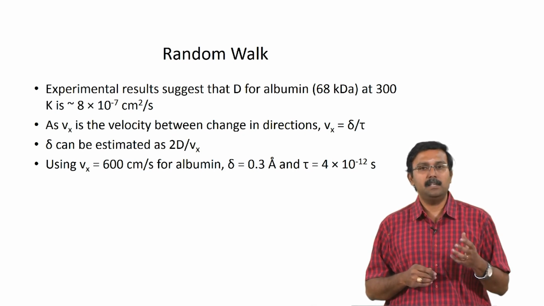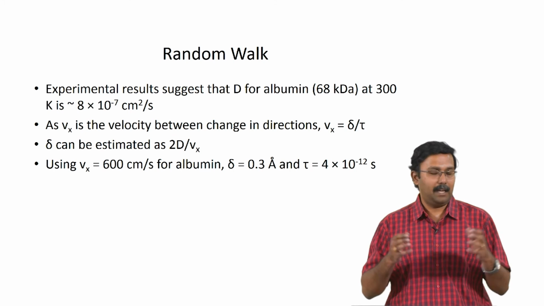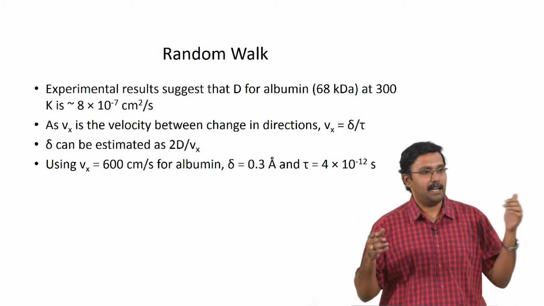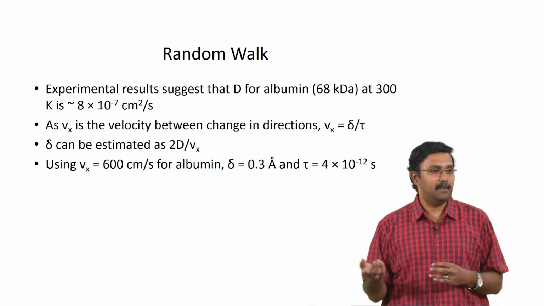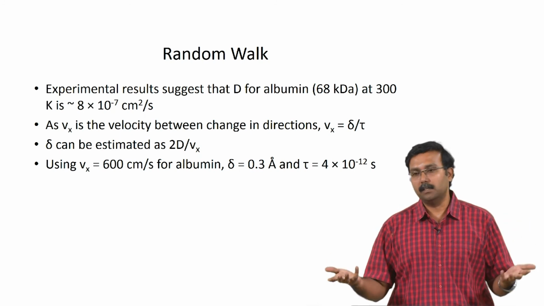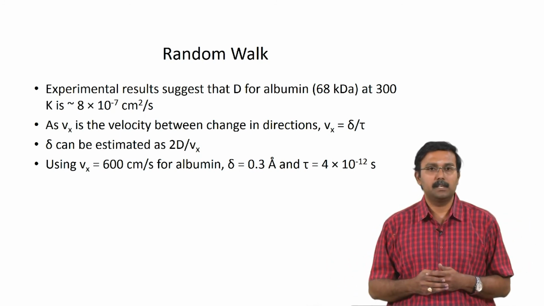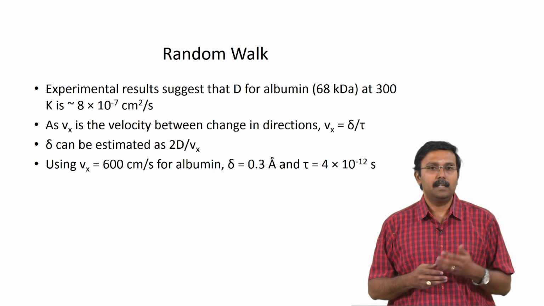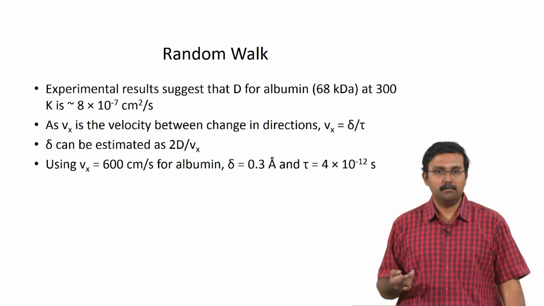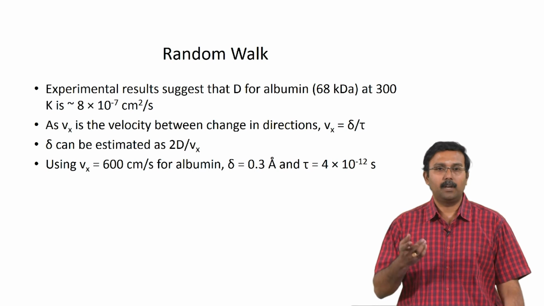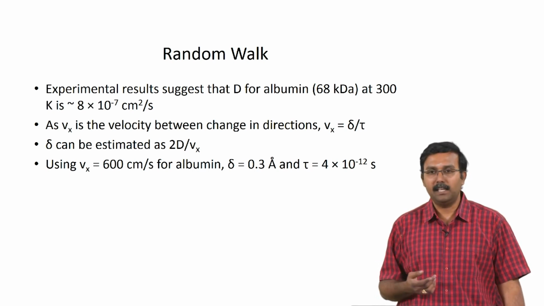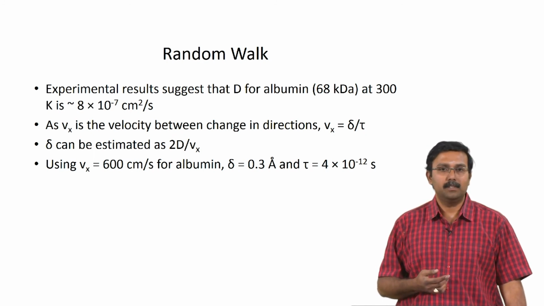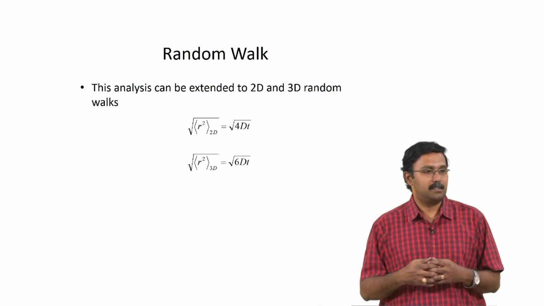So, V is the velocity between the changes in direction. During the persistence time they have a migration velocity, and that would be delta divided by tau. Delta is the distance covered, tau is the persistence time. So, that would be your velocity. Delta can basically be estimated as 2D divided by Vx, and using this Vx of 600 centimeter per second for albumin, delta is 0.3 angstroms and tau is 10 power minus 12 seconds. That just gives you a feel for what this would be.